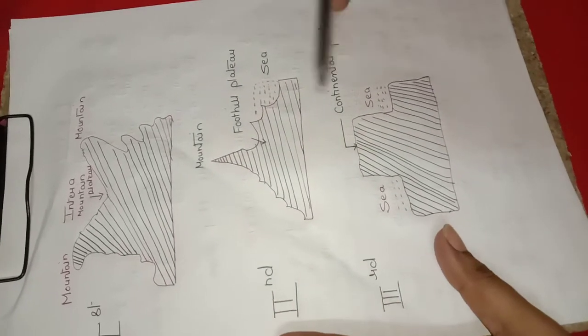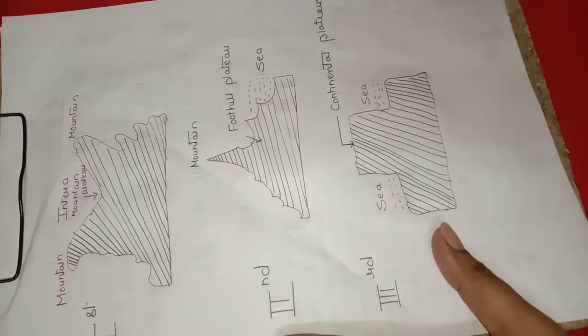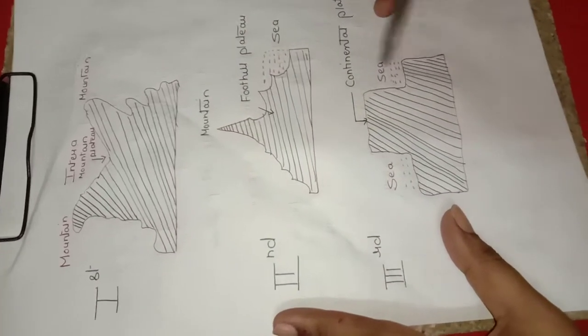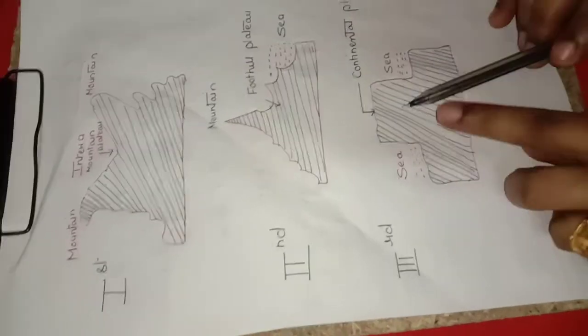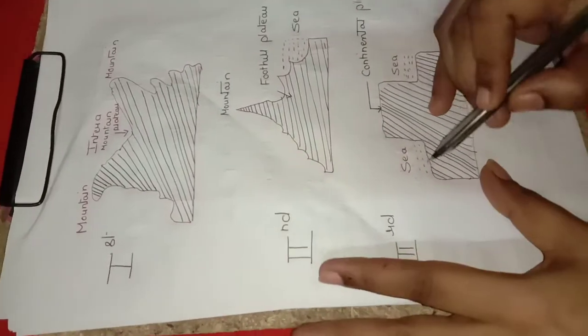Okay, now next is continental plateau. Okay, this type of shape is a continental plateau and on both sides of it is sea.